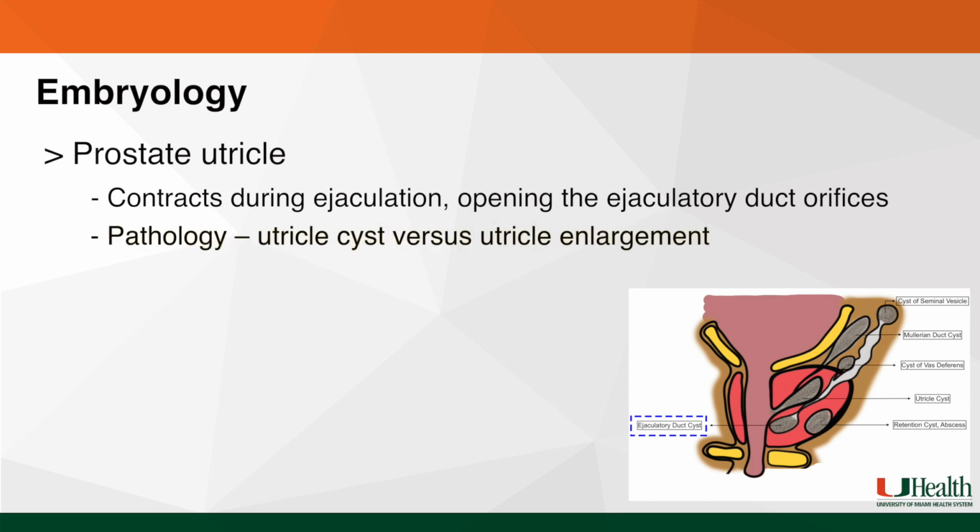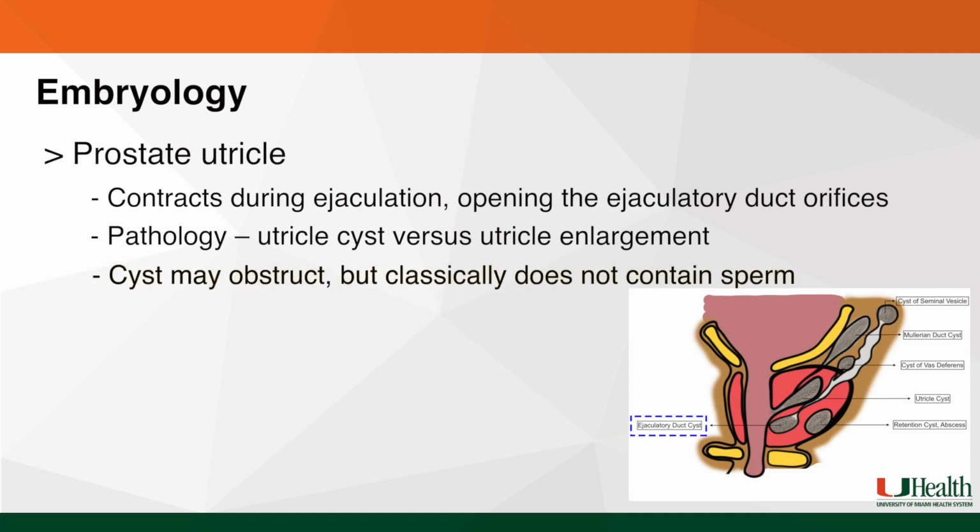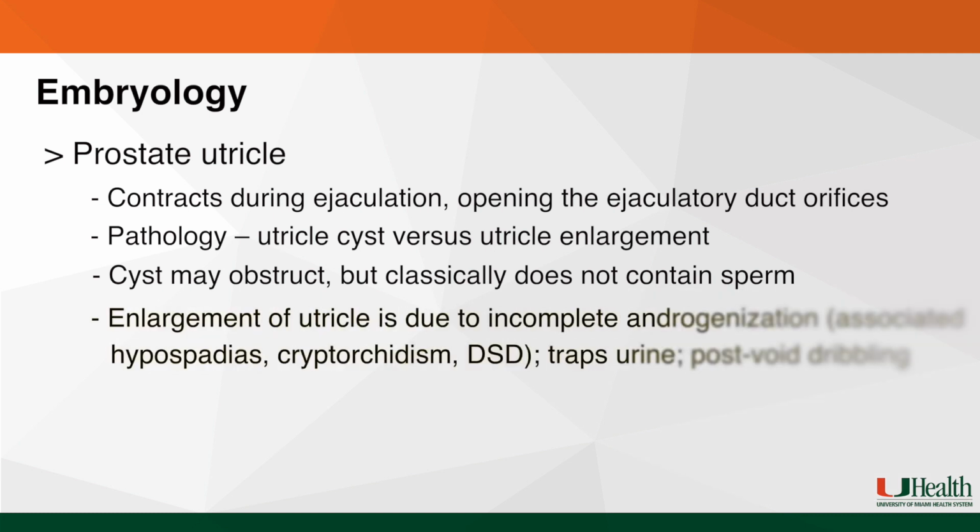With regards to pathology, it is important to distinguish between a utricle cyst and utricle enlargement. A utricle cyst may obstruct the flow of seminal fluid, but classically does not contain sperm, while enlargement of the utricle is due to incomplete androgenization and is associated with congenital anomalies such as hypospadias, cryptorchidism, and disorders of sexual differentiation. The utricle enlargement also can trap urine and cause post-void dribbling.